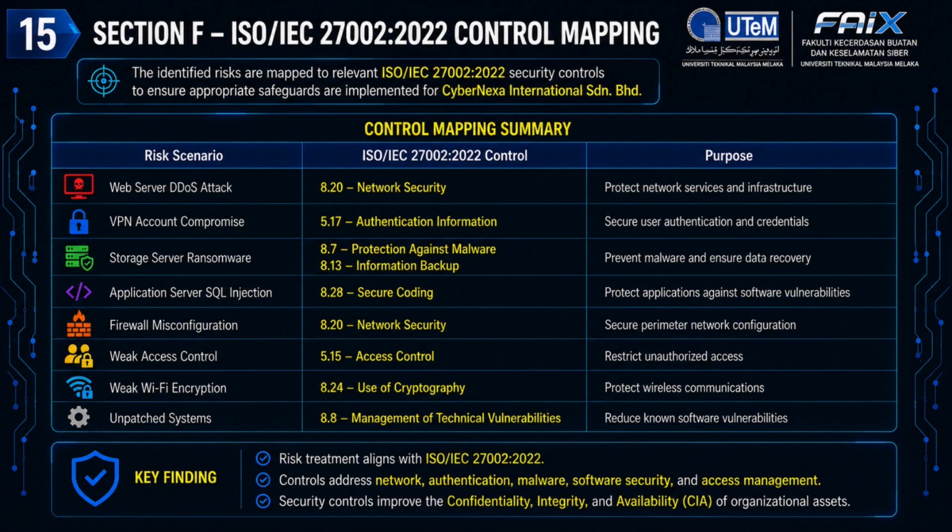Overall, this control mapping demonstrates that every major cyber risk is supported by one or more appropriate ISO/IEC 27002 controls. By implementing these controls, CyberNexa International SDN BHD can improve the confidentiality, integrity, and availability of its information assets while strengthening its overall cybersecurity posture.